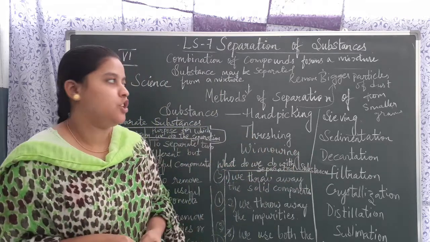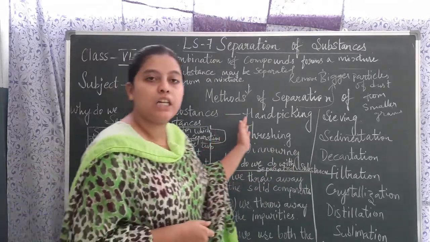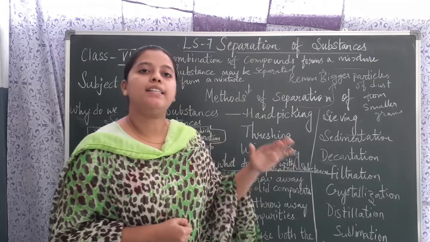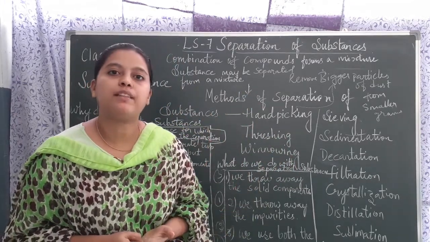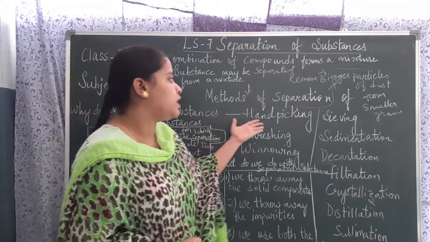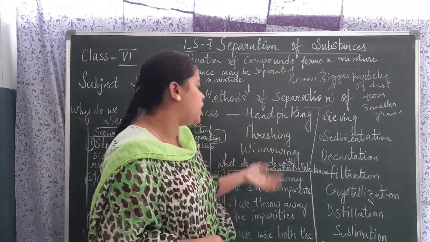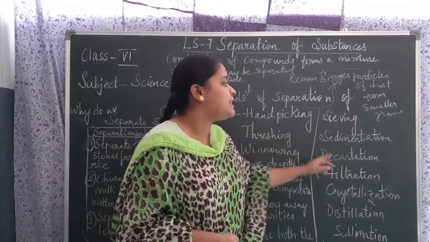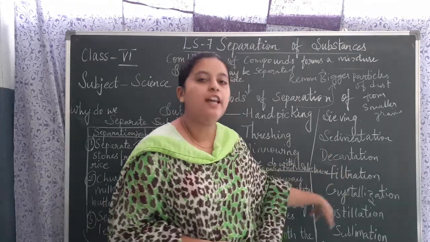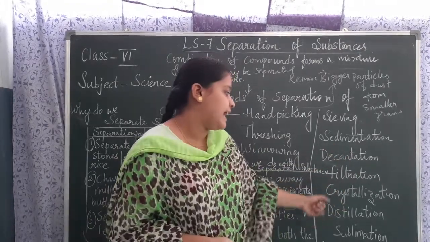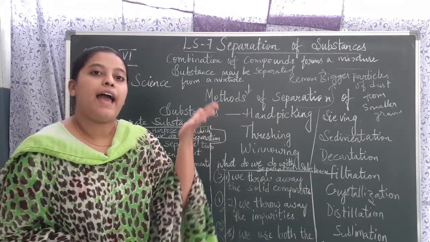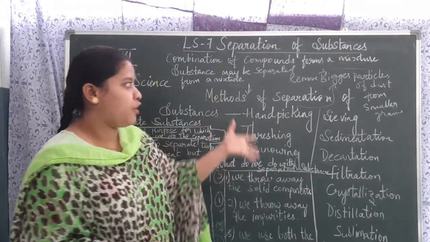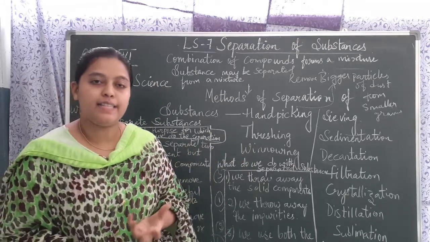Now apart from that children, you are going to learn methods of separation in this chapter. What type of methods of separation? You are going to learn hand picking, pressing, winnowing, sieving, sedimentation, decantation, filtration, crystallization, distillation, sublimation through camphor, chromatography. All these types of techniques you are going to learn in this chapter.